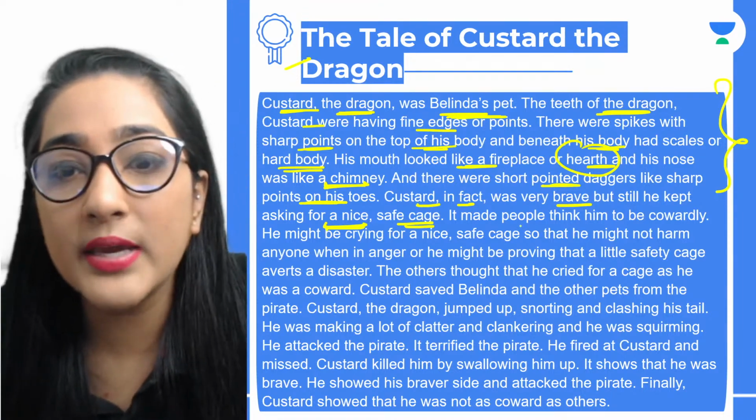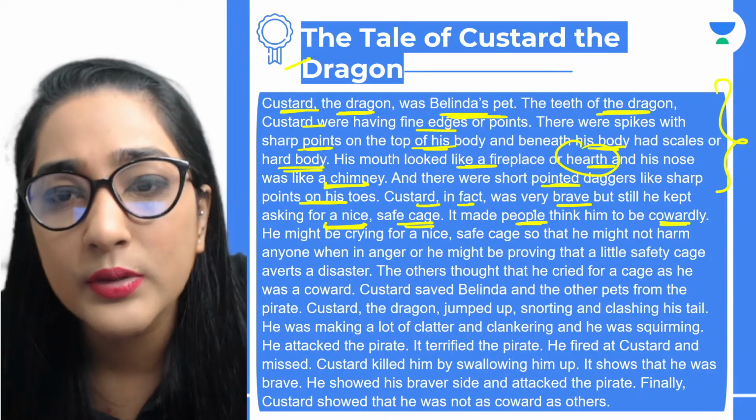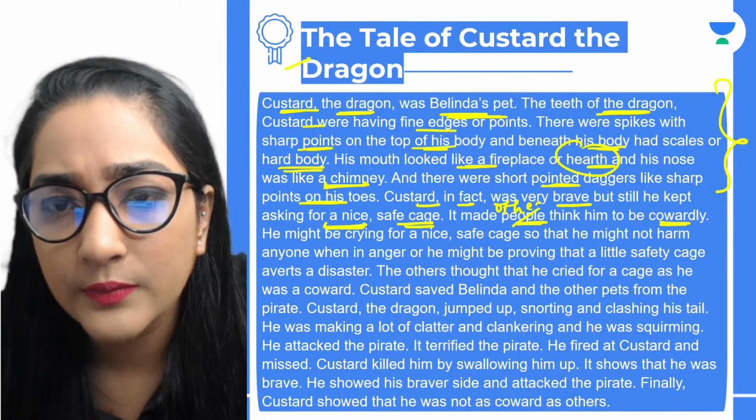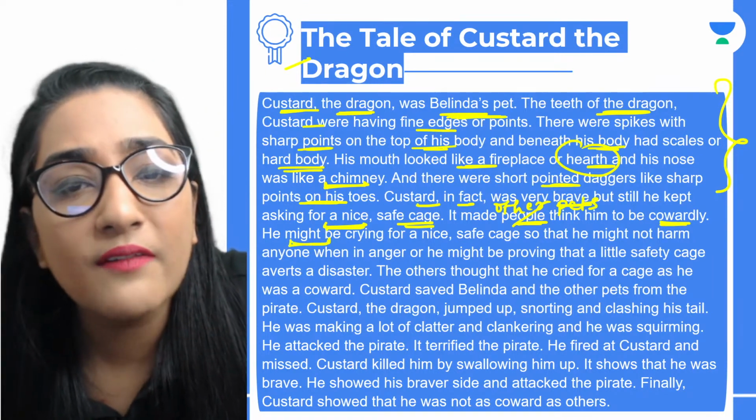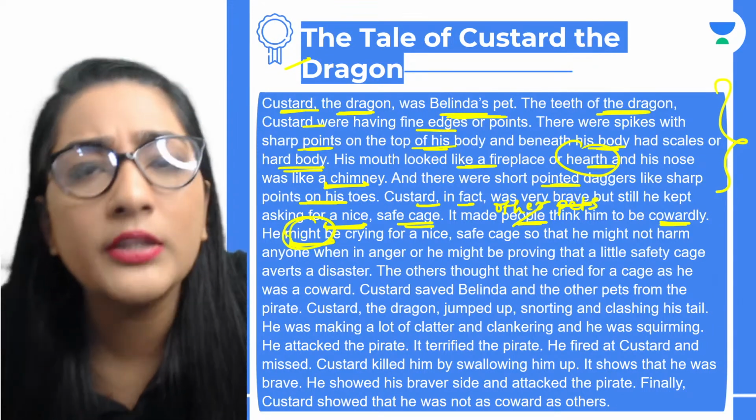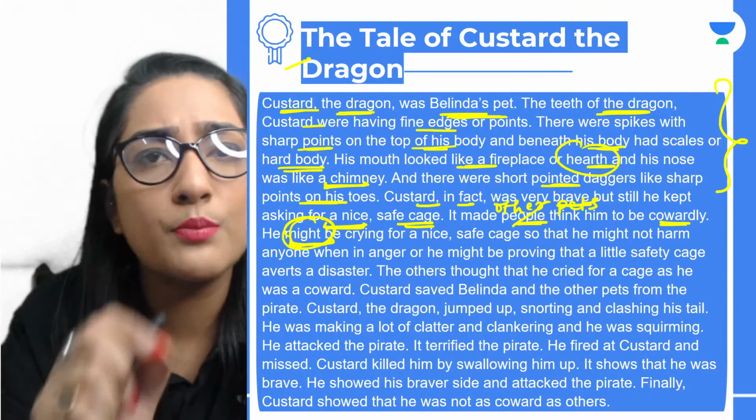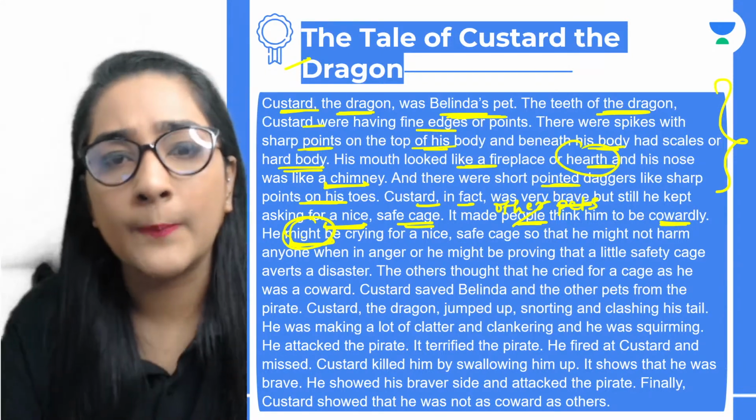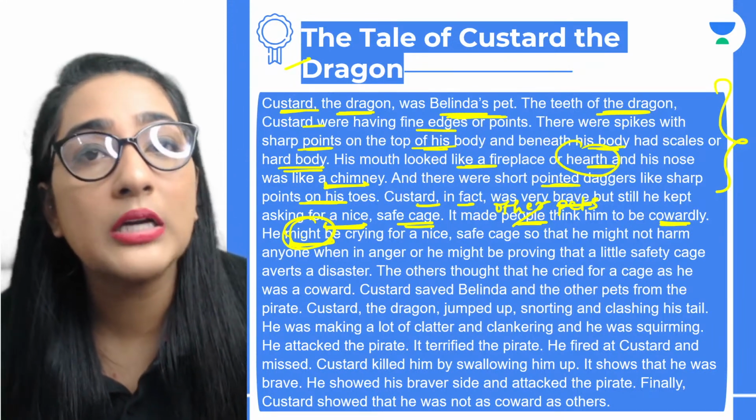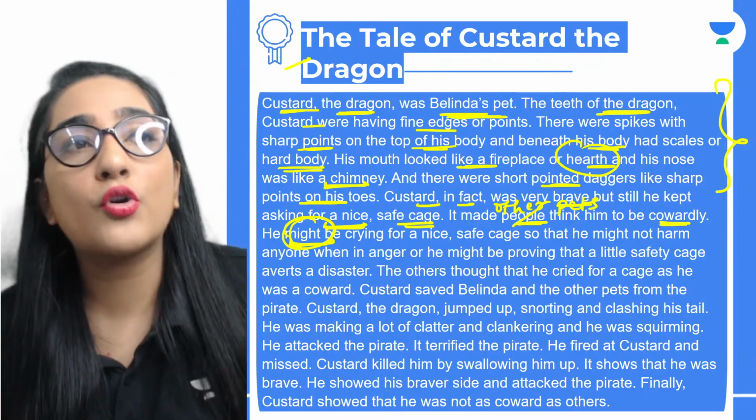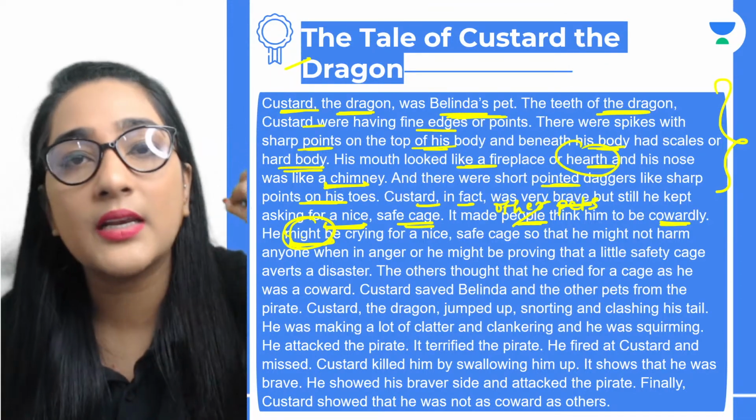All right. So we see it made people think him to be cowardly. Okay. So people, or you'll say it made other pets think him to be cowardly. He might be. ये वाला जो word है everybody बहुत important है. मैंने कल भी समझाया था आप लोगों को, आपको इस क्वेश्चन में might जरूर यूज करना है. जब आपसे ये पूछा जा रहा है कि वो सेफ केज क्यों मांगता रहता था, आप ये नहीं बोलोगे बिकॉज he was a coward. इसका मतलब आपने डिक्लेयर कर दिया, this is a declarative sentence.